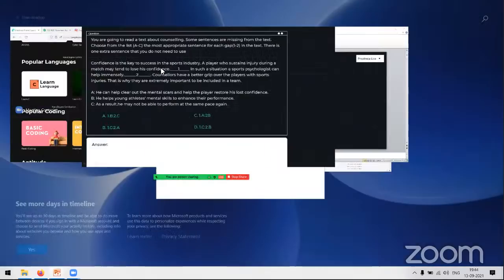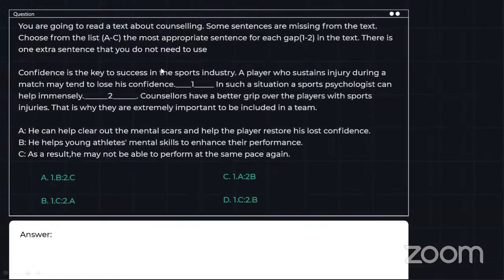But first, let's get back to the questions. Now we have a sentence completion, passage completion kind of question, where you have a passage, you have two blanks, and you have to fill them with some sentences. Please go ahead, because this is lengthier. I'm going to give you 30 seconds. Till then, let's get back to the questions in the comment.